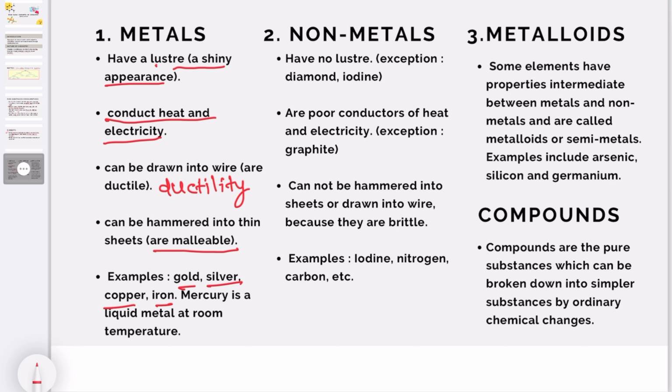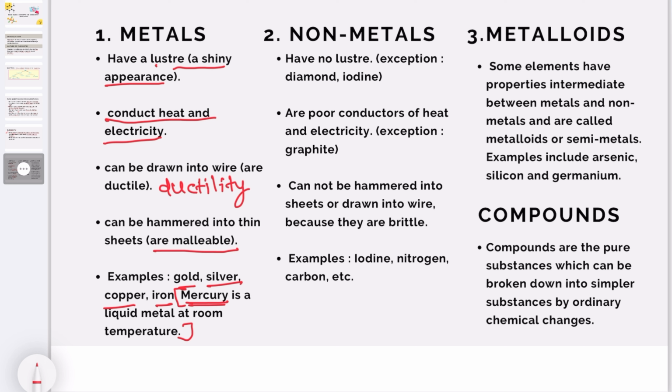Then next it is asked for MCQ in competitive exams: dash dash is a liquid metal at room temperature, and your answer is mercury. Okay, mercury is also a metal but it is present as a liquid at room temperature. It is used in a thermometer.